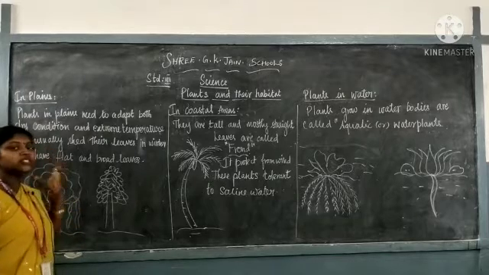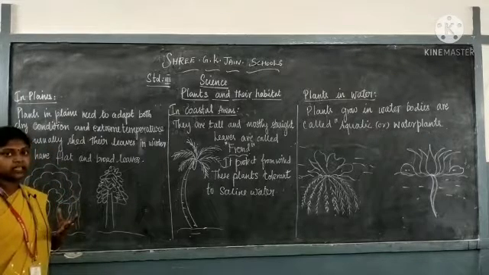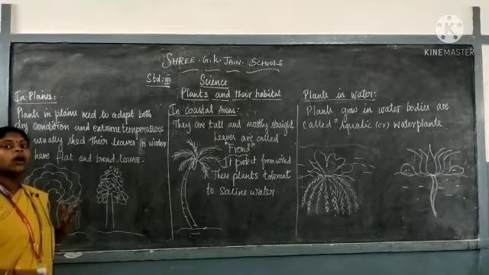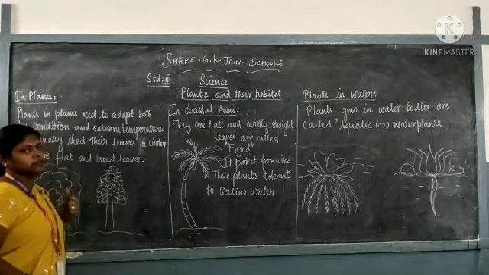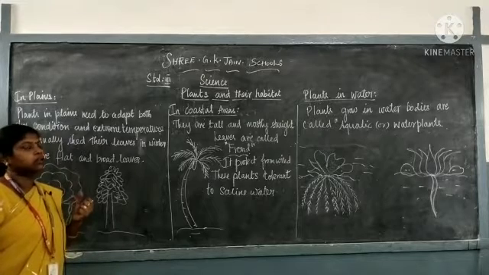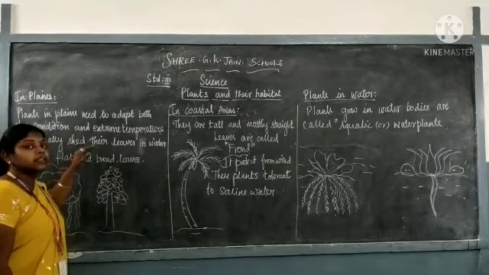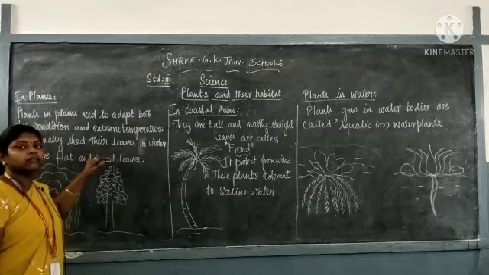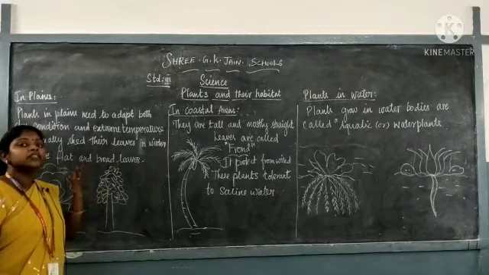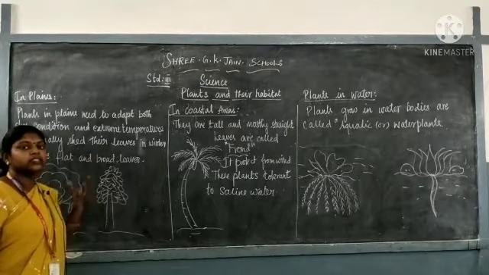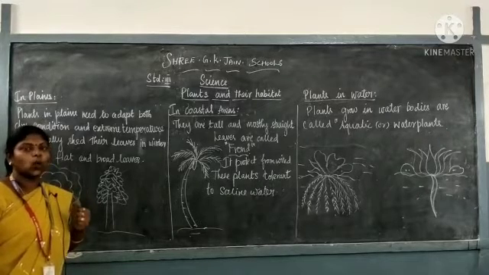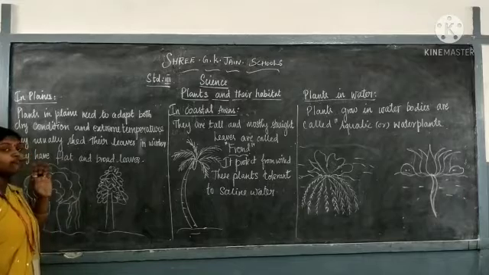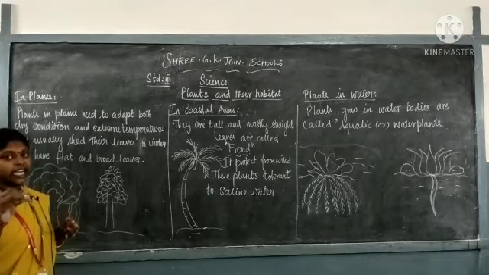So they usually shed their leaves in the winter season to protect the plant from the cold. That is why the trees shed their leaves in the winter season to protect themselves from the cold. So they have flat and broad leaves.